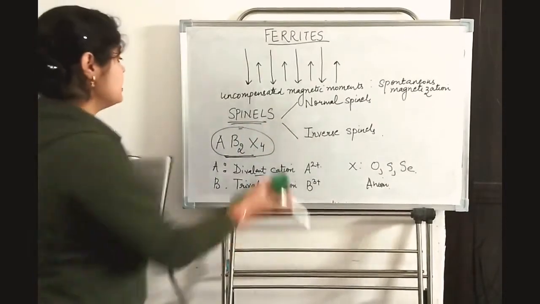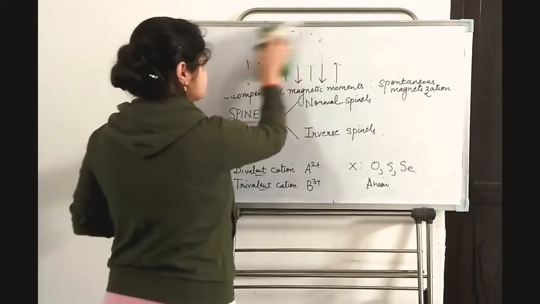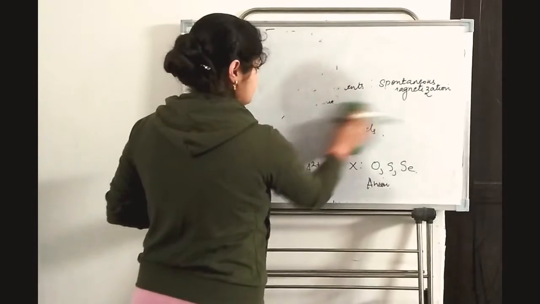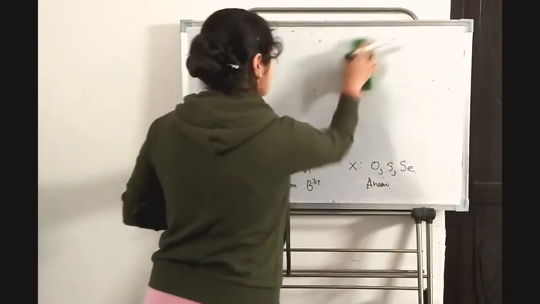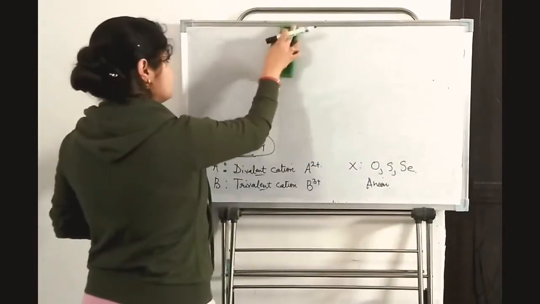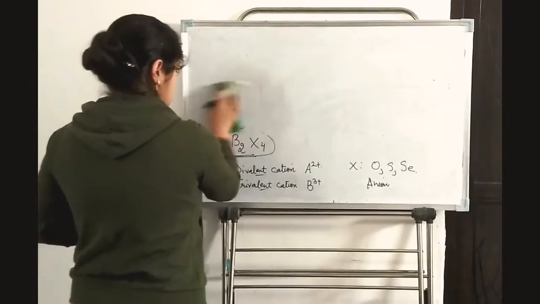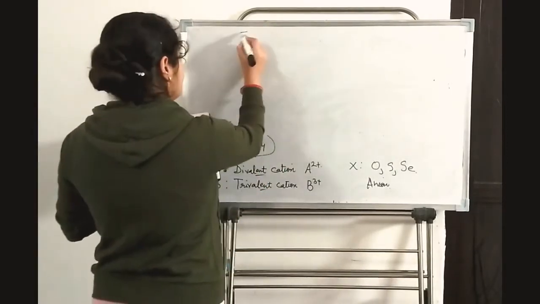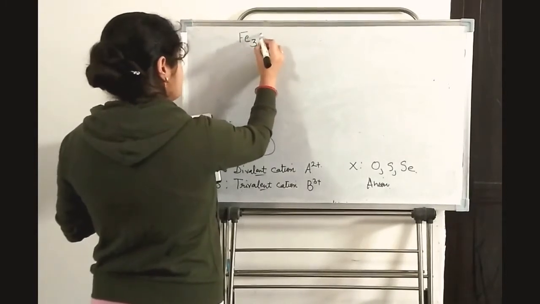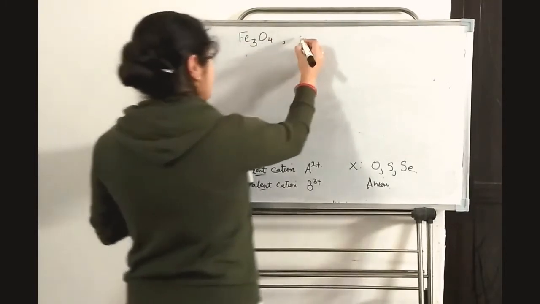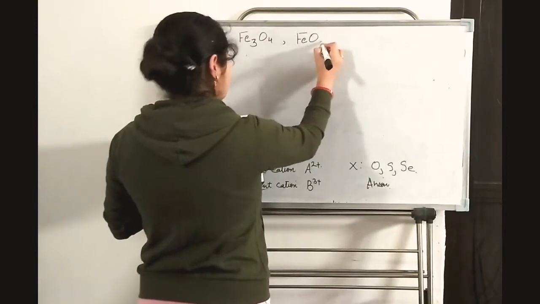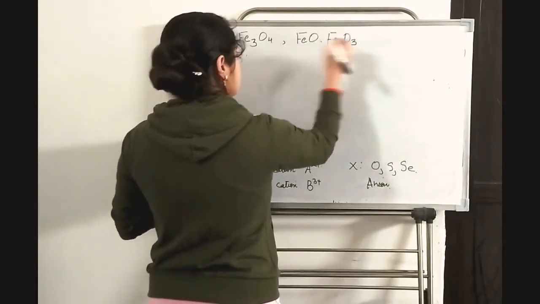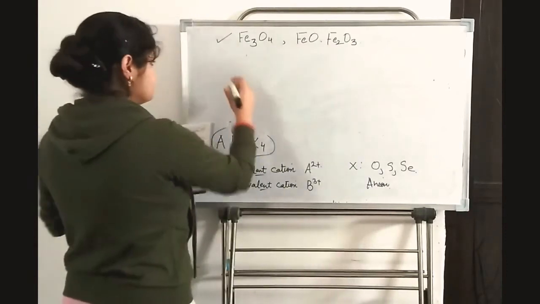So what can be the examples of spinels? For example, Fe3O4, or we can write it as FeO.Fe2O3. This is a ferrite.